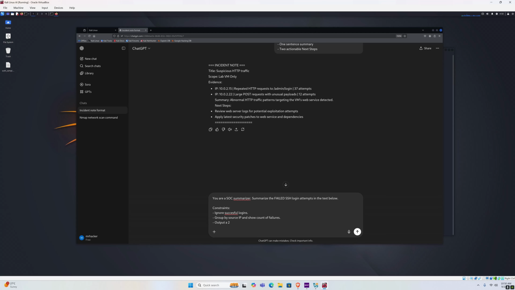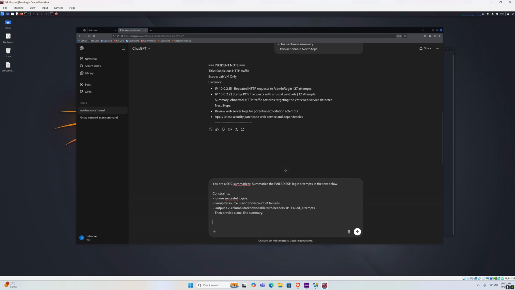Output a 2-column markdown table with headers, IP, and let's say failed attempts, and then provide a 1-line summary. Or let's just leave it like this. We want it to provide a one-line summary.